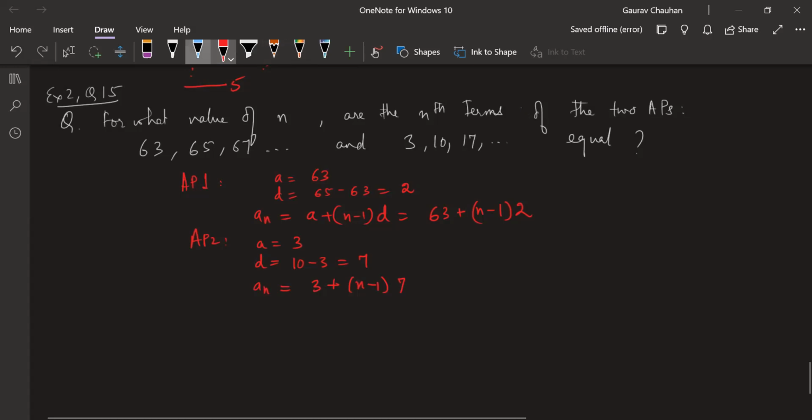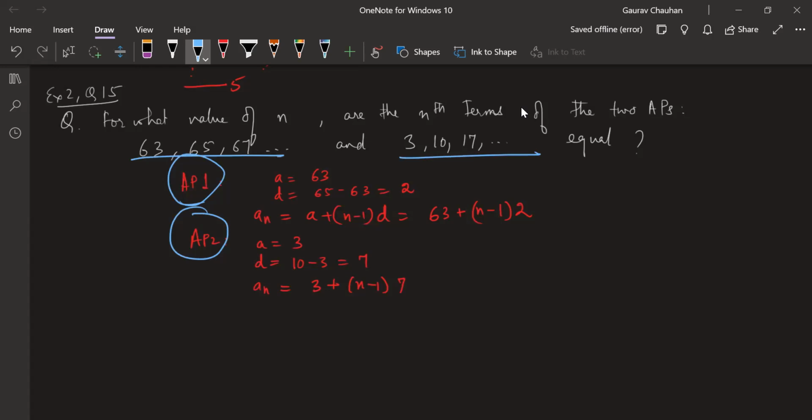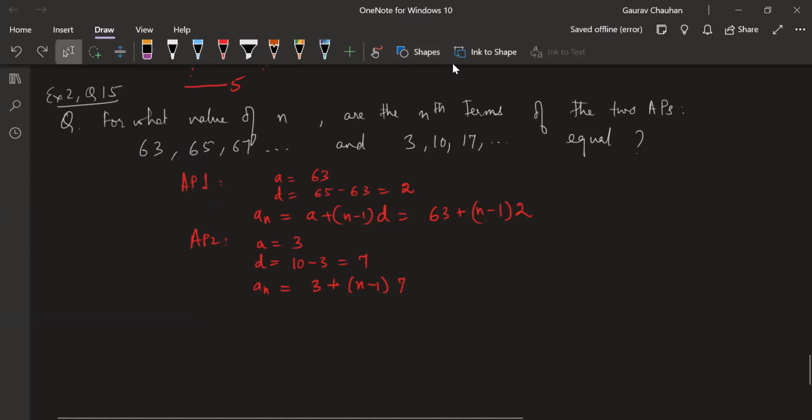Now what? If we solve it, we'll open the bracket, n minus 1. And finally, what do you want to do with all of this? We'll equate it. We'll equate what and what? AP1 and AP2. AP1 and AP2 will equate, but they are different APs. This is one AP, this is the second AP. What will we equate?